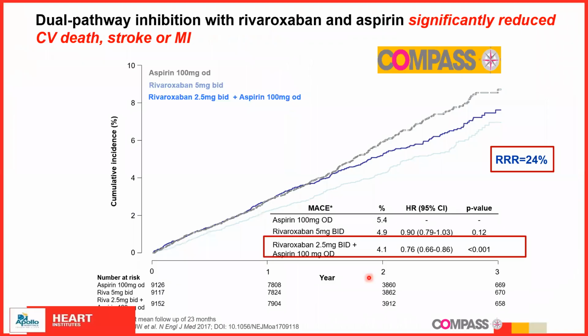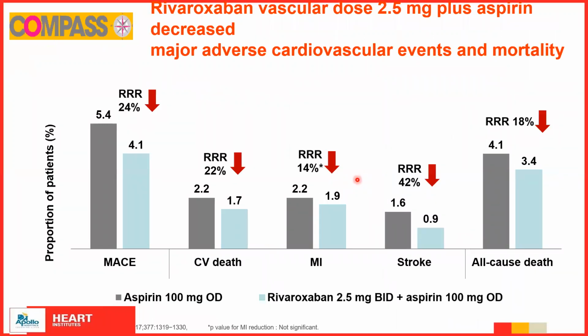And what was seen as most interesting was that whenever Rivaroxaban was added, the 2 arms definitely did better. Now, I see the vascular dose of Rivaroxaban when added to aspirin not only decreased the major adverse cardiac events, it decreased the cardiovascular death, MI, stroke, and of course all-cause mortality. So here is the reason, as per the COMPASS study, that we have every reason to add a vascular dose of Rivaroxaban to a single antiplatelet.